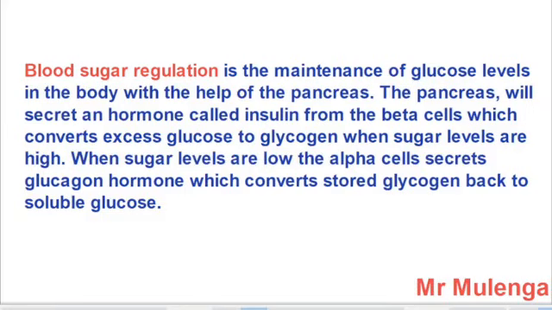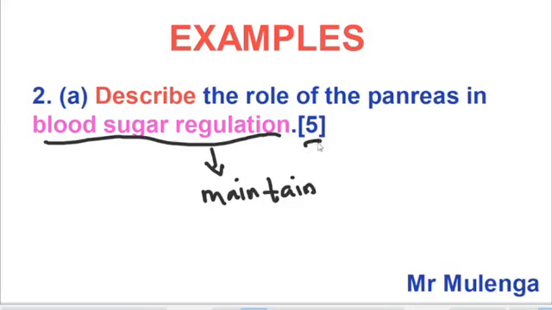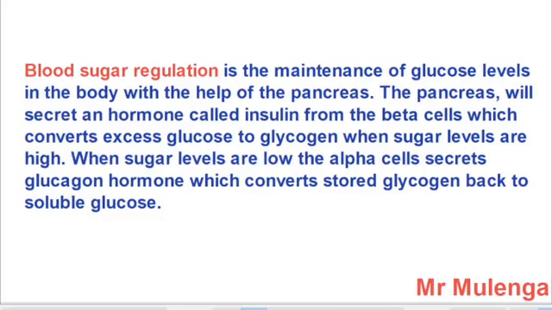When you look at the marks allocated, you can see that it had 5 marks. So that is how you are going to score those 5 marks. If you explain well, you score those 5 marks. If you don't explain well and you are not writing your answer in paragraph form, you are not going to score marks. So make sure that you take note of that. Very, very important. Okay, so let us now move on.